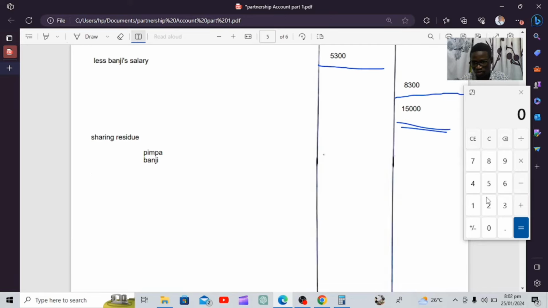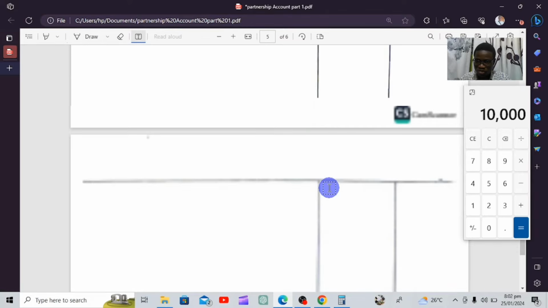Starting with Pimpa, 2 divided by 3 times 15,000. We're getting 10,000. So Pimpa's share of the residue is 10,000. Then what about Banji's share?